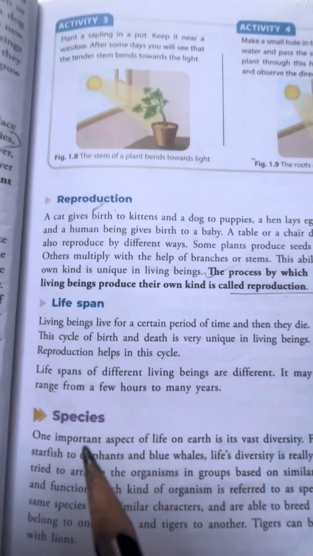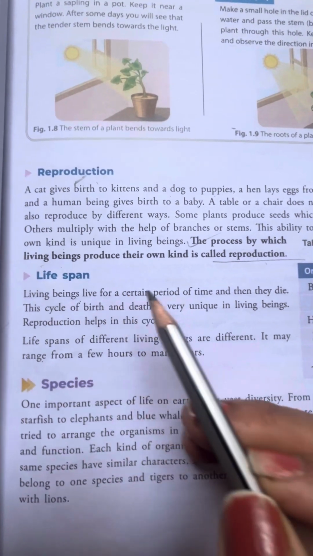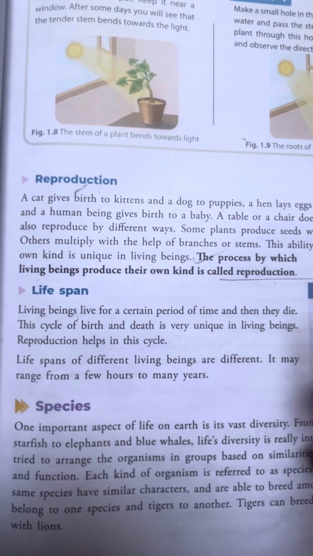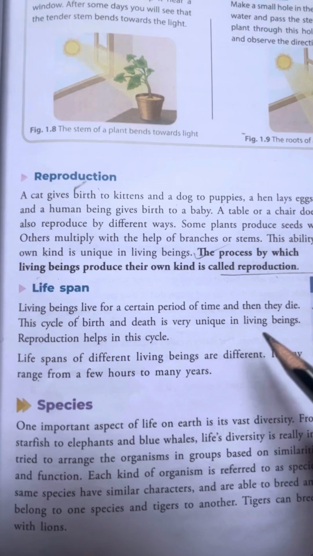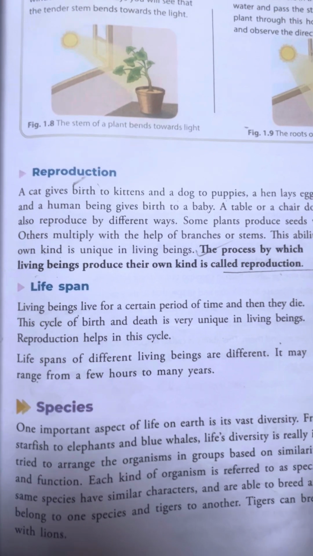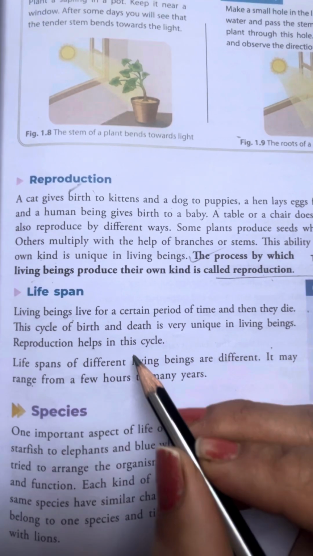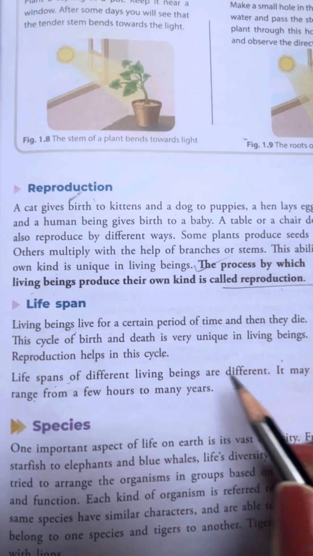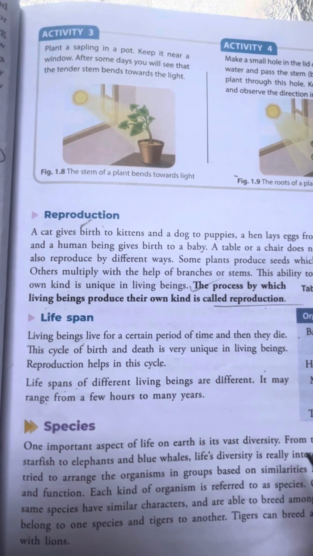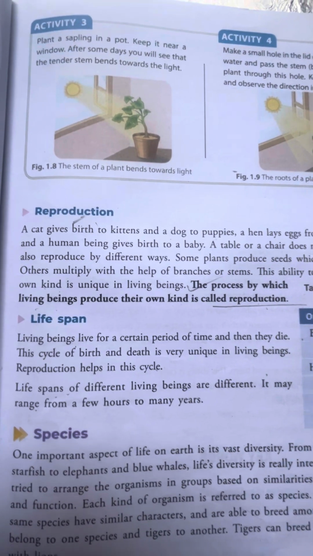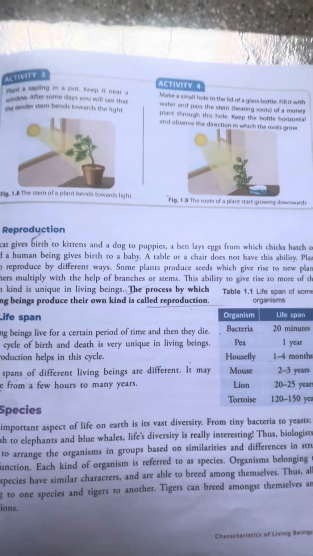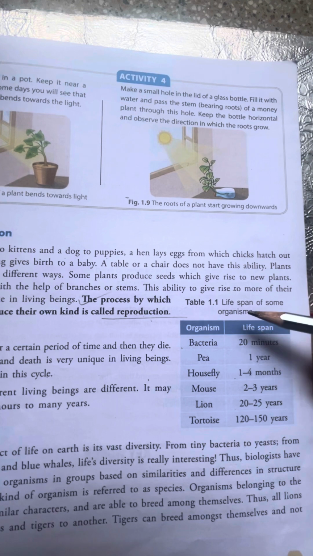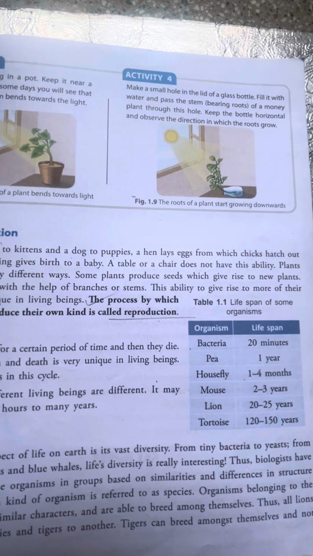Next, lifespan. Living beings live for a certain period of time and then they die. The cycle of birth and death is very unique in living beings. Reproduction helps in this cycle. The lifespan of different living beings is different. It may range from a few hours to many years.